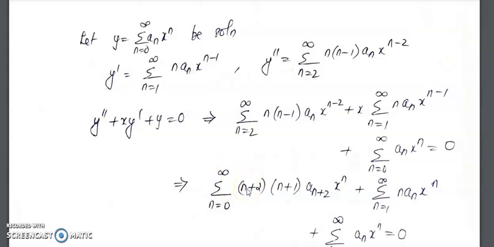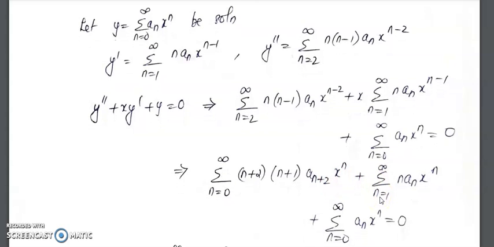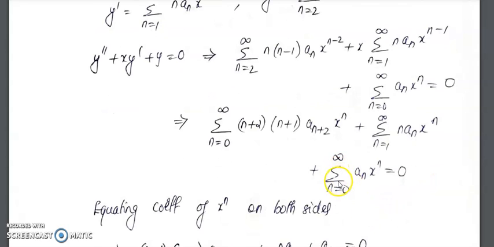So n will be replaced by n plus 2. So you will get summation n equal to 0 to infinity (n plus 2) into (n plus 1) into a_(n plus 2) x^n, plus summation n equal to 1 to infinity n a_n x^n, plus summation n equal to 0 to infinity a_n x^n equal to 0.